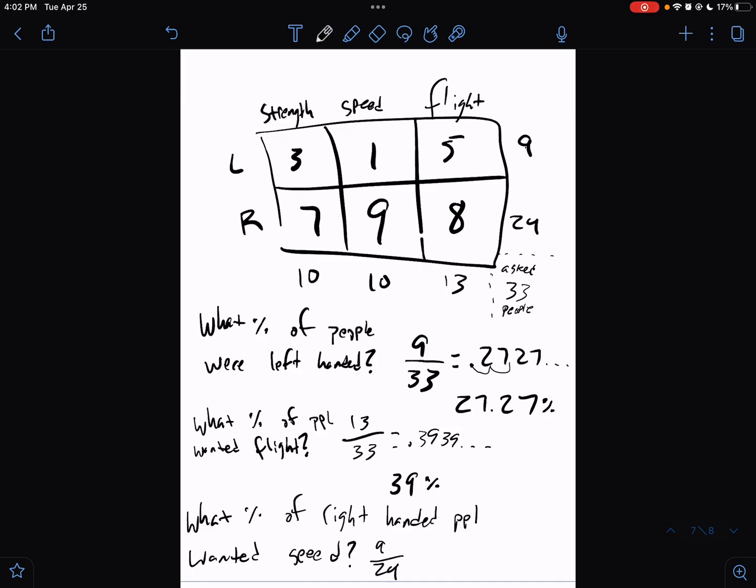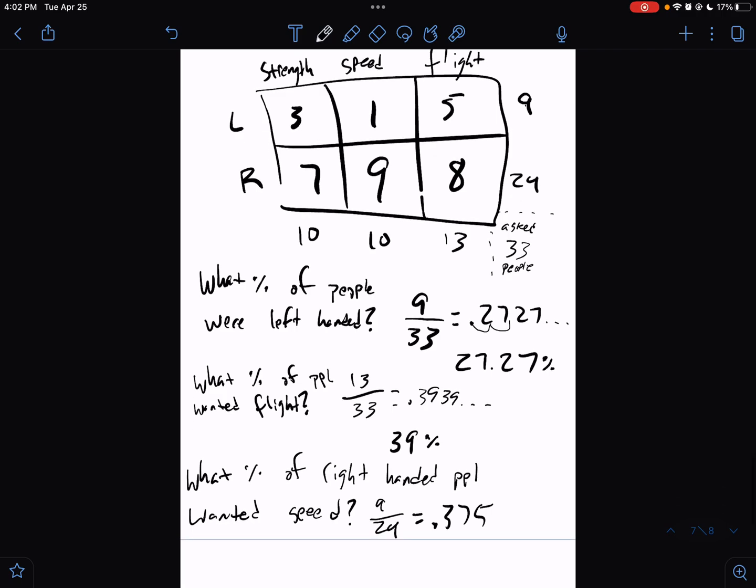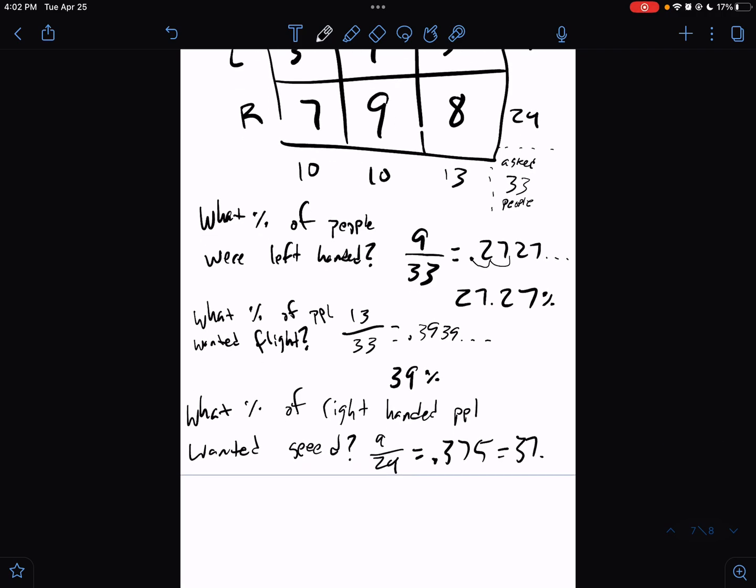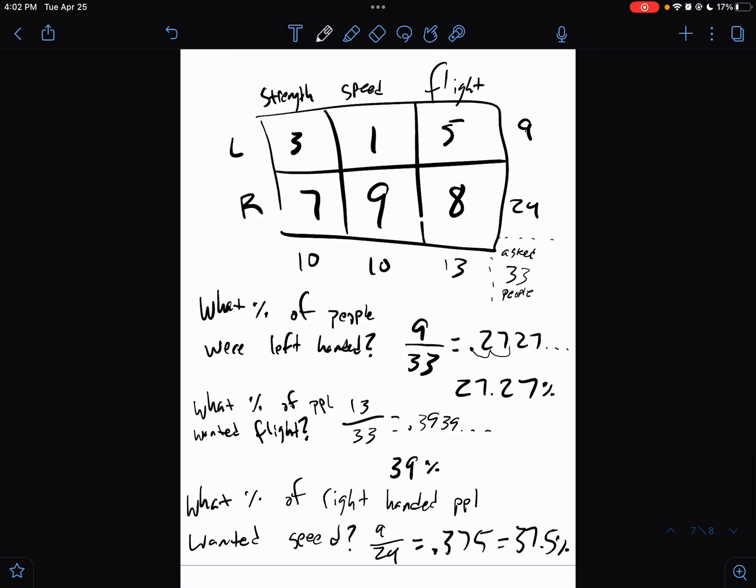We're not doing the total, right? Because we don't care about the left-handed people. We're excluding them from this question. So we're not doing the total, so it's not over 33 this time. We're just looking at the right-handed people. So it's going to be 9 divided by 24. Gives us a much nicer number. 0.375, which is 37.5%.